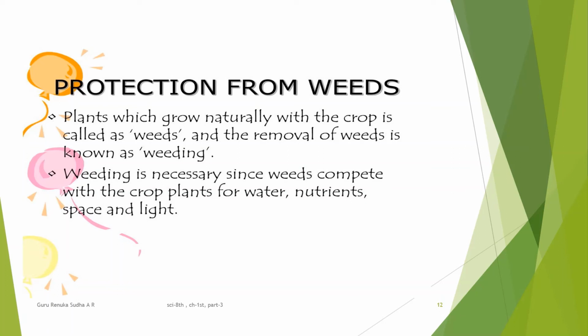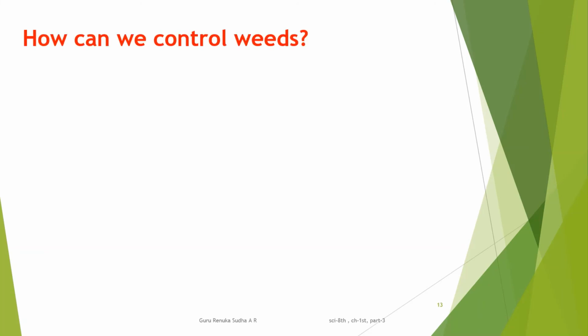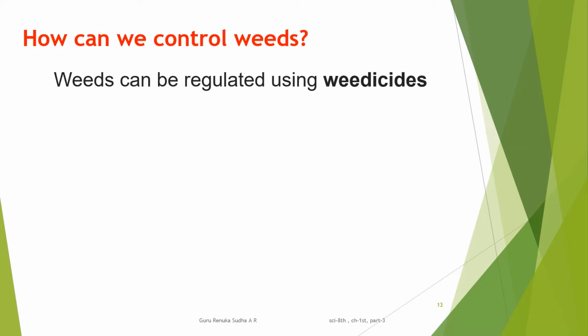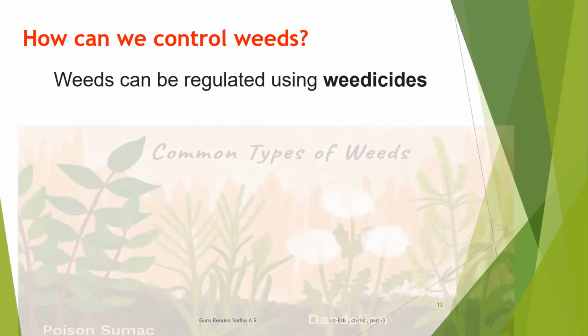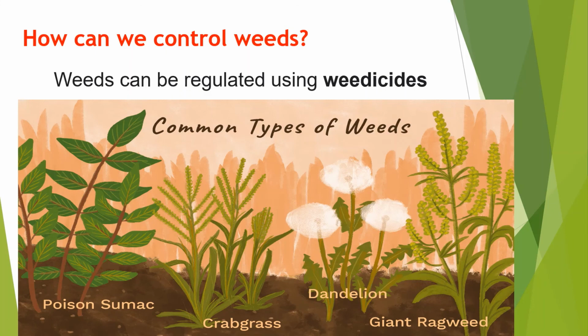Yes, these are the things we come to know from this chapter: what weeds are, what weeding is, and also how we can control these weeds. We can control them by using weedicides. Weedicides means what? Observe this. I have told you that weeds are undesirable plants which grow along with a crop in the land.